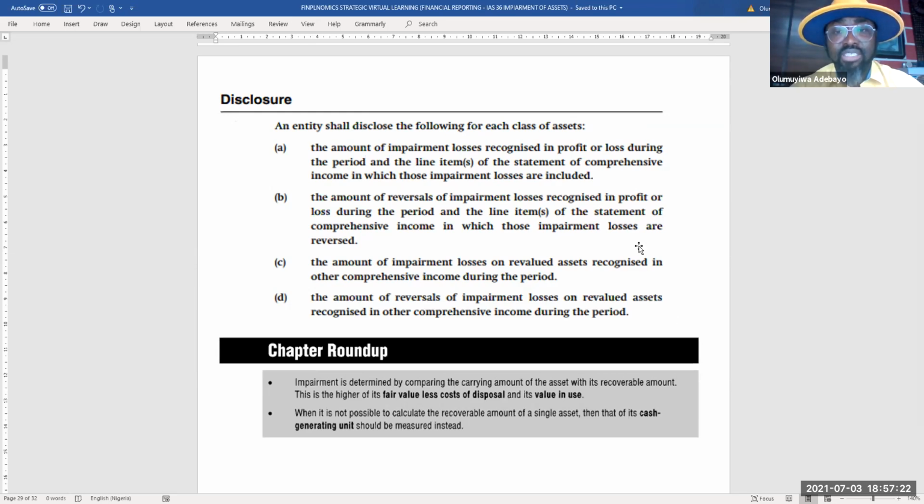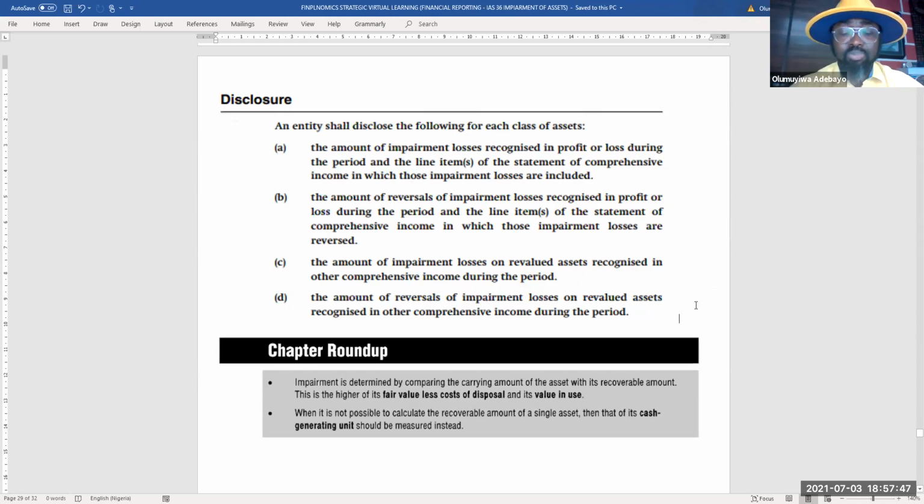B, the amount of reversal of impairment loss recognized in profit or loss during the period and the line items of the statement of comprehensive income in which those impairment losses are reversed. C, the amount of impairment losses on revalued assets recognized in other comprehensive income during the period. And D, the amount of reversal of impairment loss on revalued assets recognized in other comprehensive income during that period.